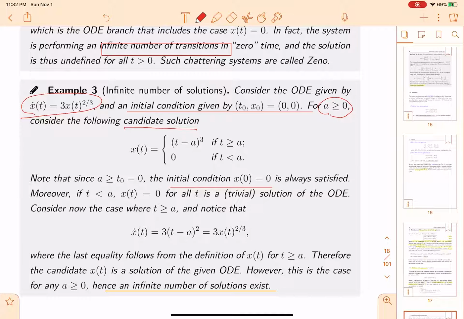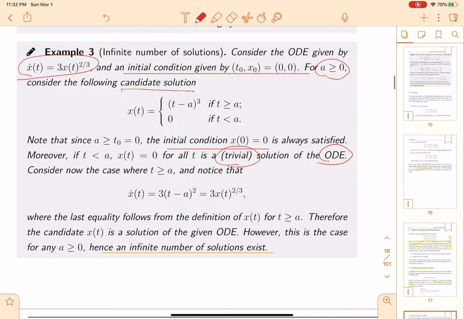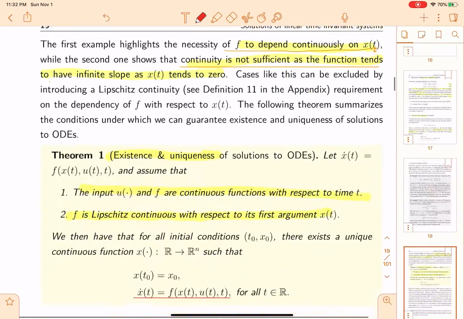When t is smaller than a, x(t) equals naught is a trivial solution of the ODE. Consider the case where t is greater than a, we will always get x(t) equal to this, no matter what a we choose. So there will be an infinite number of solutions.